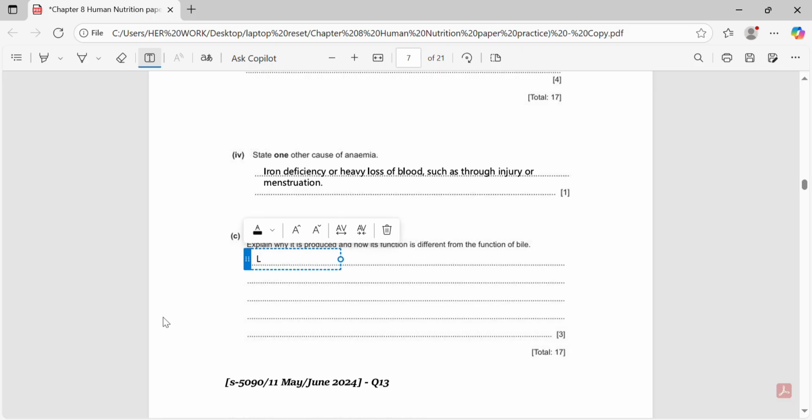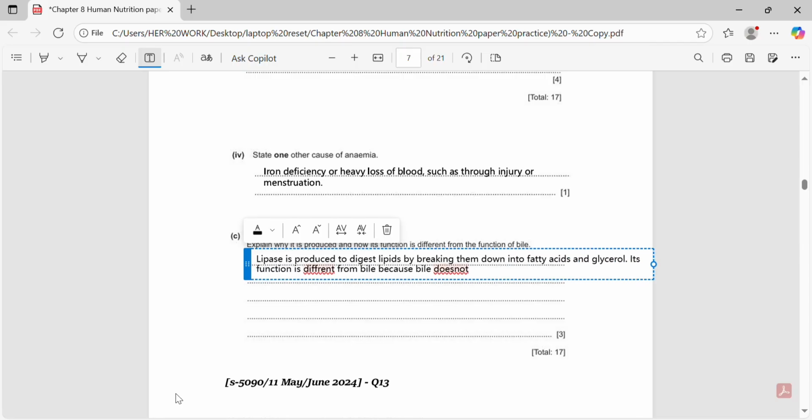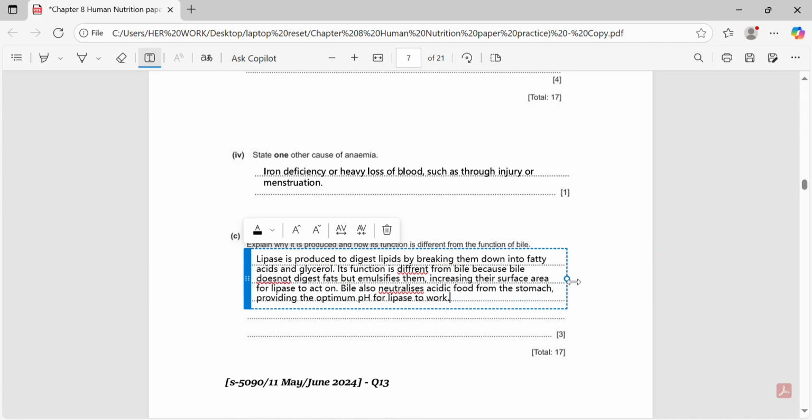So, we will write, lipase is produced to digest lipids by breaking them down into fatty acids and glycerol. Its function is different from bile because bile does not digest fats but emulsifies them, increasing their surface area for lipase to act on. Bile also neutralizes acidic food from the stomach, providing the optimum pH for lipase to work.